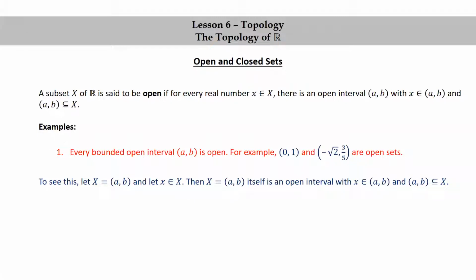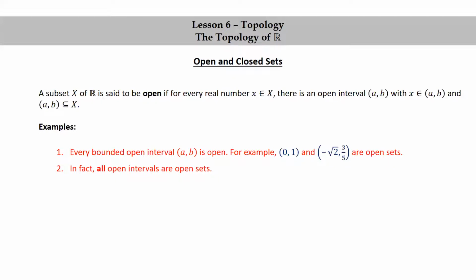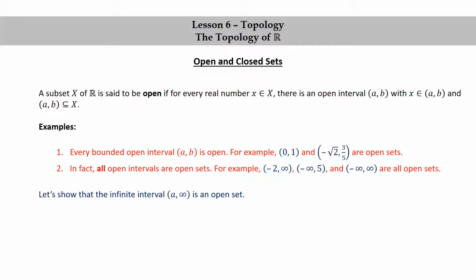Then big X, in other words, the open interval from a to b itself, is an open interval with little x in (a, b), and (a, b) a subset of X, because every set is a subset of itself. In fact, all open intervals are open sets. For example, the infinite open interval (-2, ∞), the infinite open interval (-∞, 5), and the real line (-∞, ∞) are all open sets.